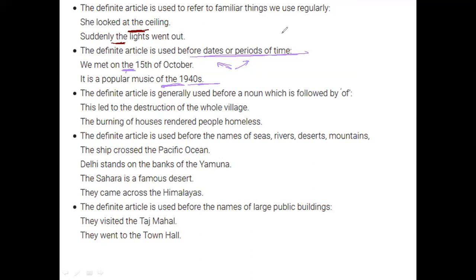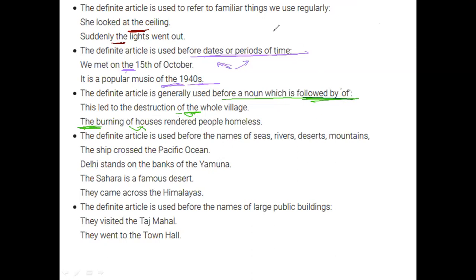All right. फिर आता है before any noun which is followed by "of". So, this led to the destruction of the whole village, or the burning of the house. So, the burning. These are a few exceptions you should remember, because it might be useful when you're confused कि a लगाए कि an लगाए कि the लगाए. So this can be a good hint.